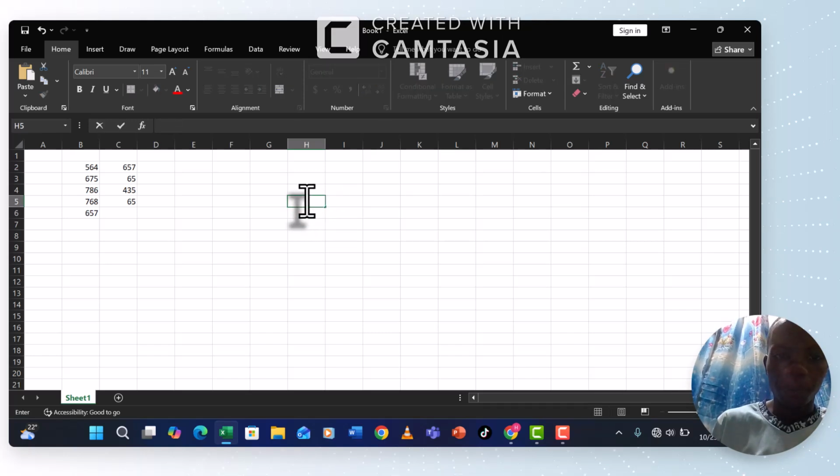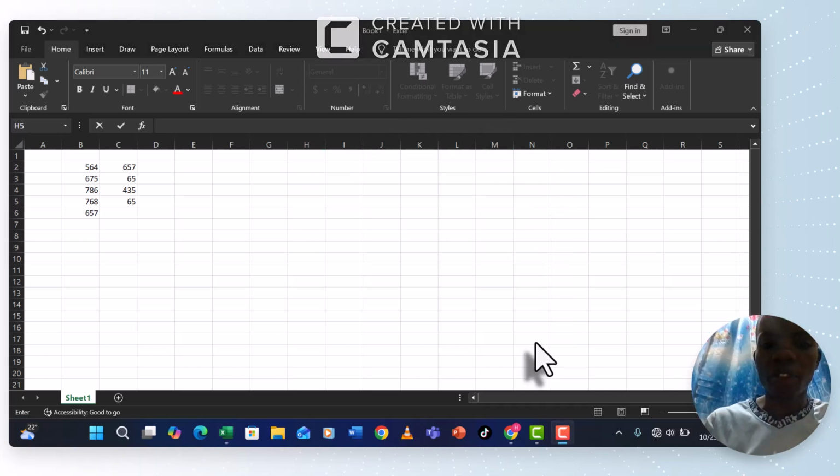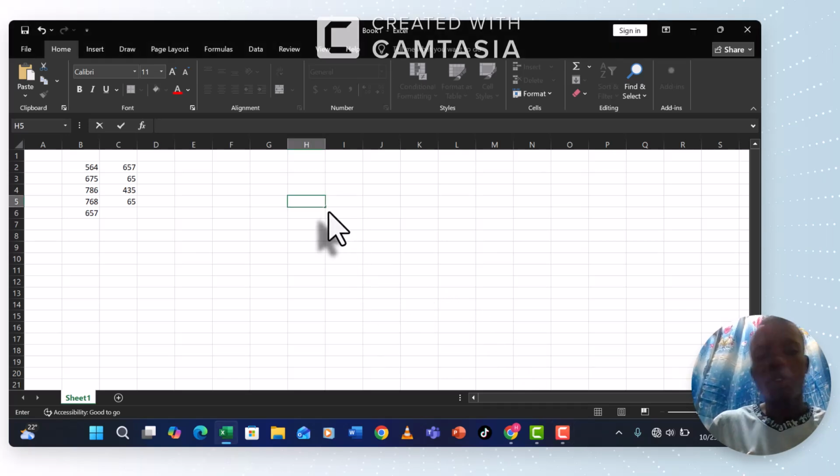Yes, the next error will be #DIV/0. You normally get this when you divide a number by 0.